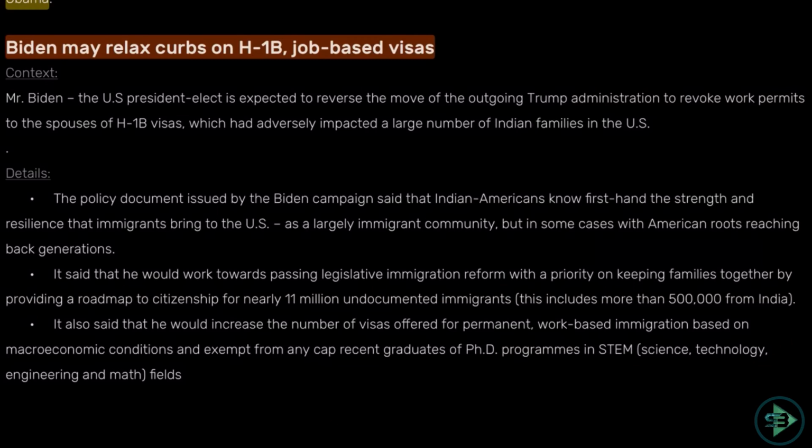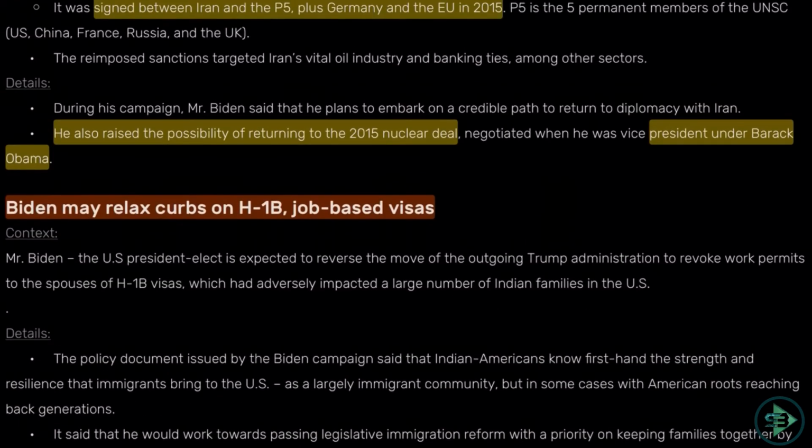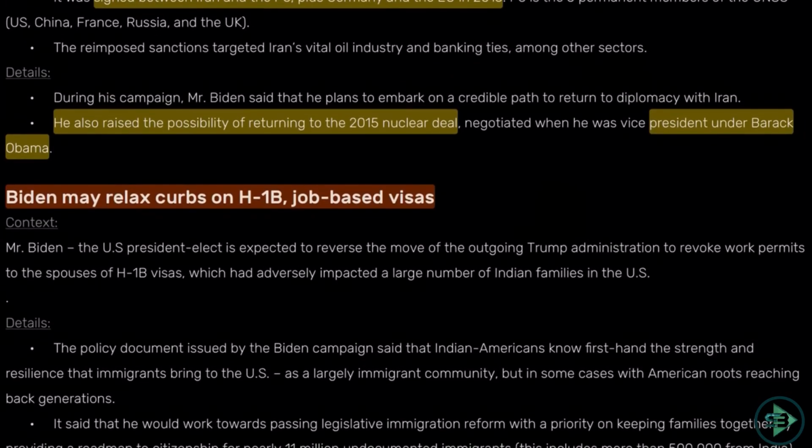So Joe Biden, the US president, is expected to reverse the move of the outgoing Trump administration to revoke work permits to the spouse of H-1B visa, which has adversely impacted a large number of Indian families in US. So the problem of H-1B visa with respect to Indians is something that may get relaxed after the election of Joe Biden. So know all these things about the US election.